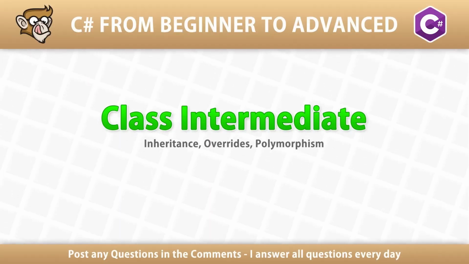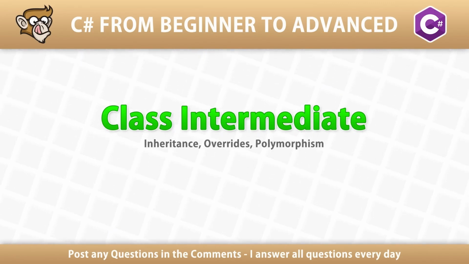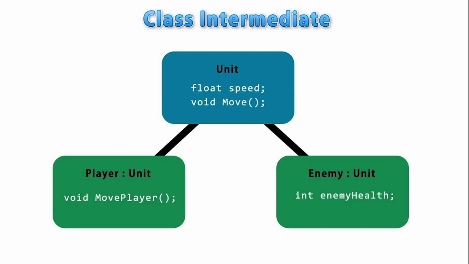In this lecture, we're going to learn some intermediate topics related to classes, things like inheritance, polymorphism, protected, override, and a bunch more. Okay, so in the basics section, we already learned the absolute basics of classes, how we can define a class which has fields, properties, and functions, and then you can create instances of that class. So that's the basics, but of course classes can do so much more. One of the main things they can do is simply the concept of inheritance.